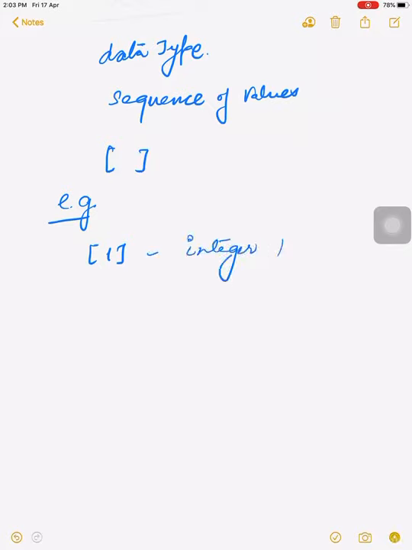For example, if we write 1 in this bracket, this is called an integer list. We can also create an empty list with opening and closing brackets without putting any value inside.